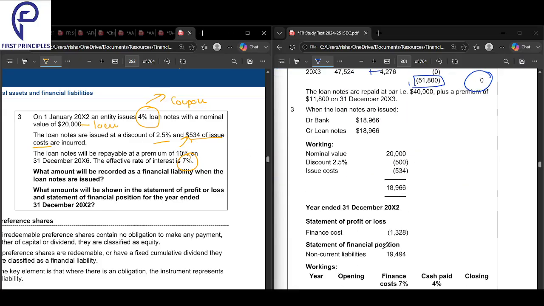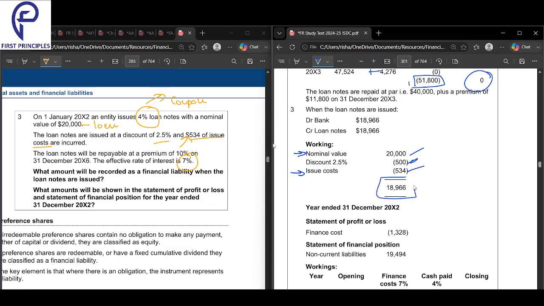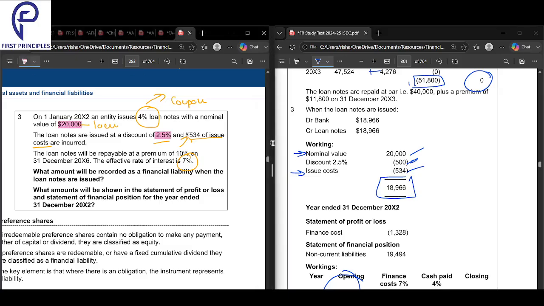So as we had studied, we take the 20,000 and remove the 534 issue cost. Now we'll get to the discount, with reference to what we had already discussed. So 534 issue cost is subtracted. Along with that, we got a discount that is subtracted. So at 1896, we have the opening. Any questions here, guys, on the opening? Three numbers I've used for the opening.